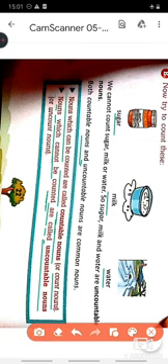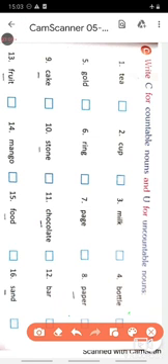Let's come to the C part. Question C reads, write C for countable nouns and U for uncountable nouns. Now children, as I said, some nouns can both be countable and uncountable.